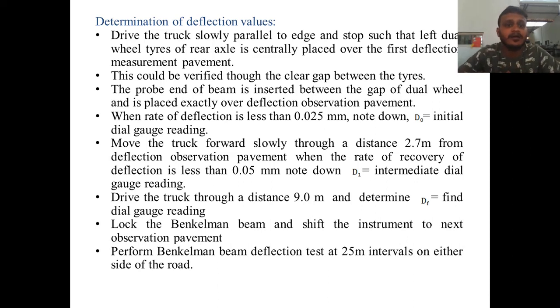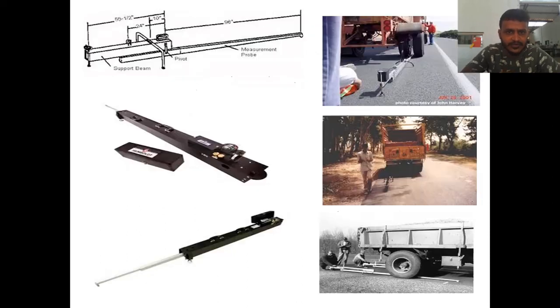Drive the truck slowly parallel to the edge and stop such that the left dual wheel tires of the rear axle are centrally placed over the first deflection measurement point. Actually, I don't have a figure for this.